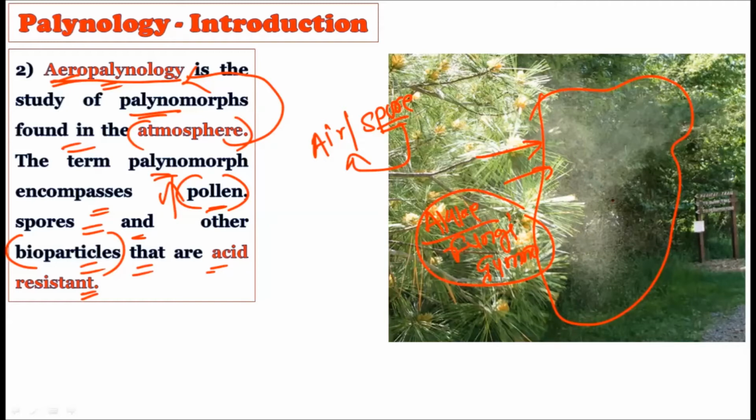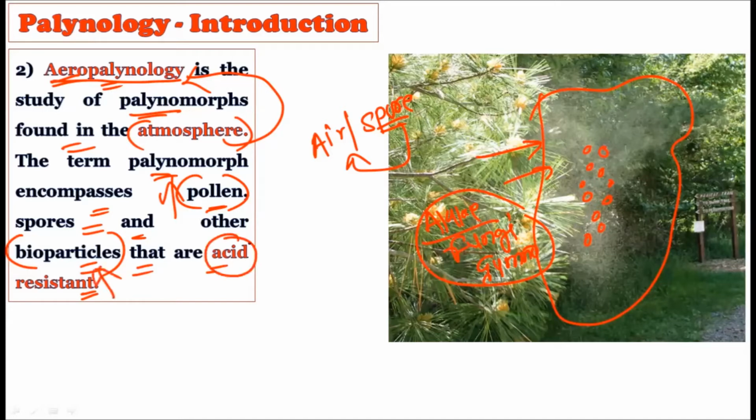Bioparticle means a living particle. Now, these pollen grains are living, right? Because these are cellular structures, and physiological and metabolic reactions are going on. Hence we describe this particle as a bioparticle.